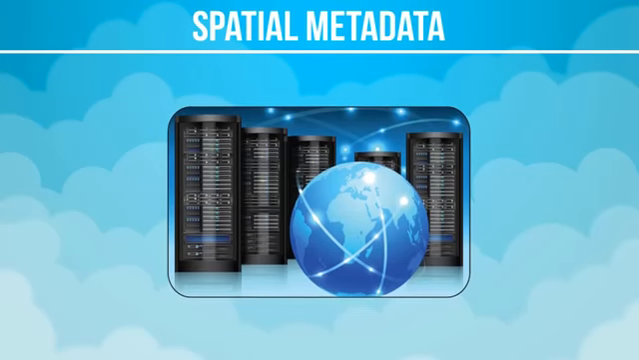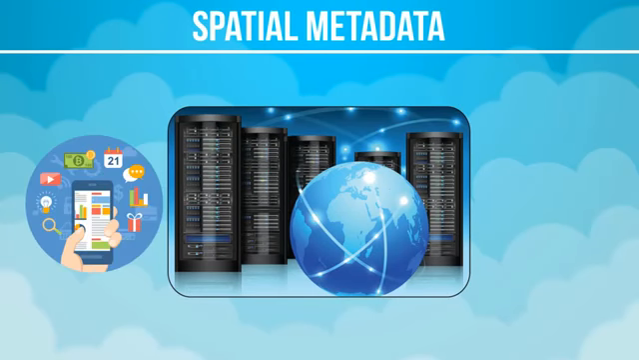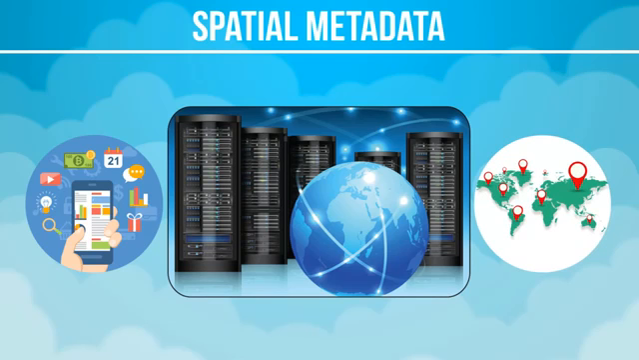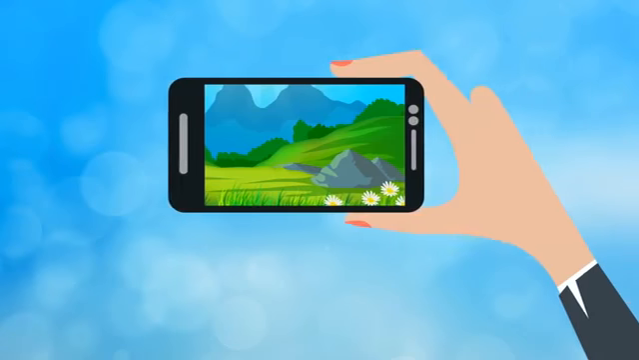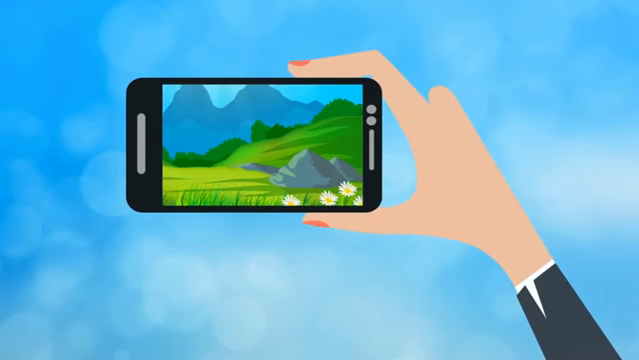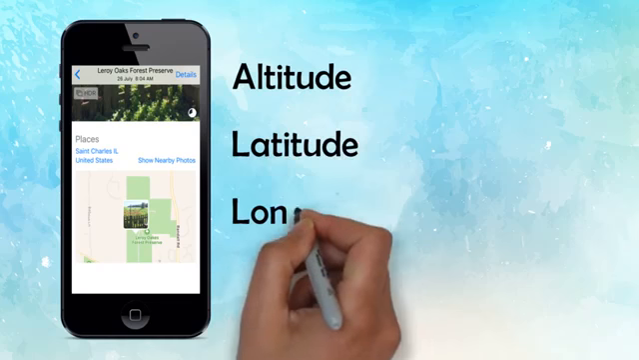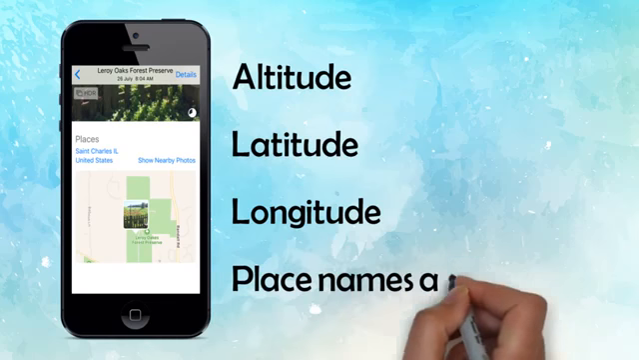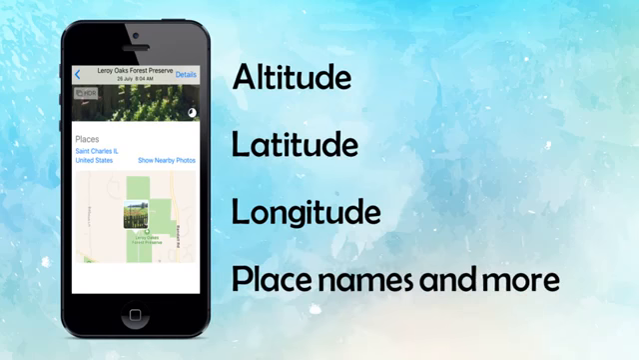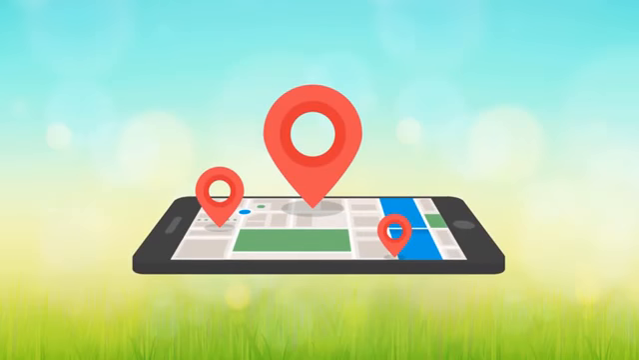Spatial metadata describes the aspects of your data that are associated with the position on the surface of the Earth. For example, every time you take a photo with your smartphone, spatial metadata is automatically added to the file of that photo, including altitude, latitude, longitude, place names, and more. Your phone can use this metadata to display your photo on a map.